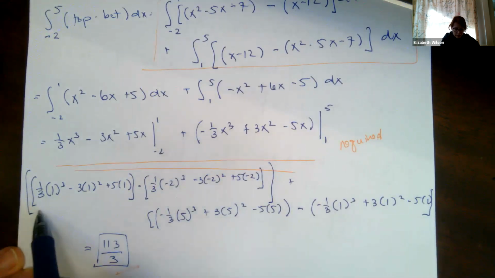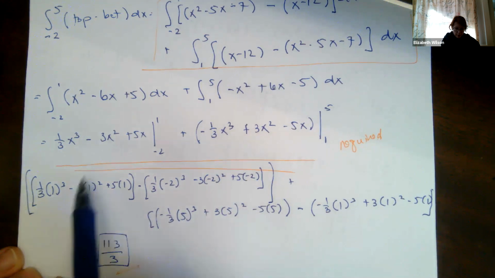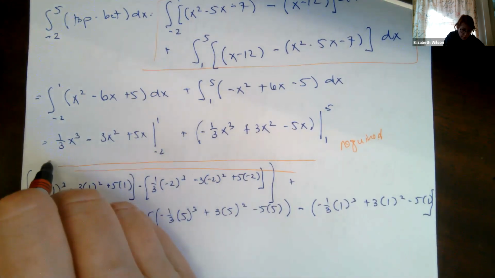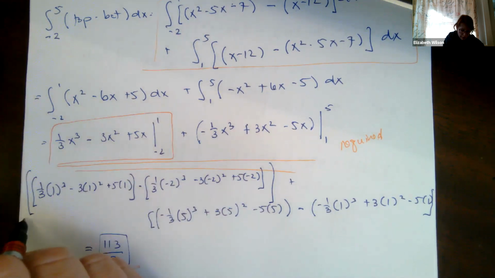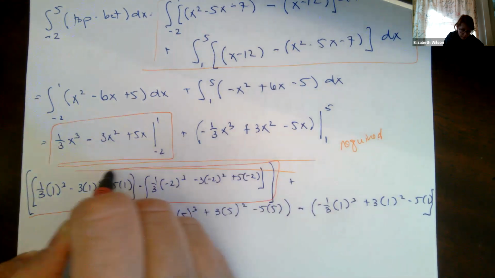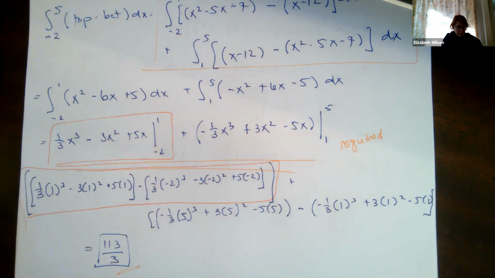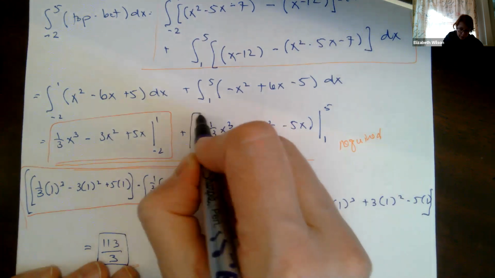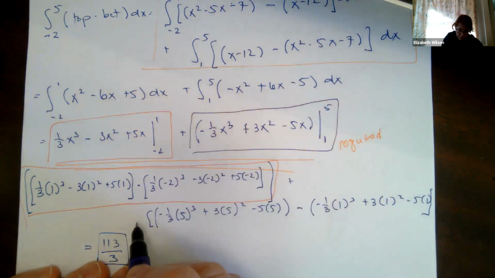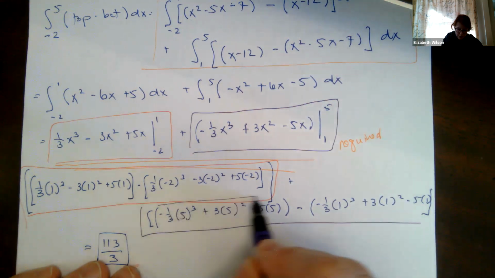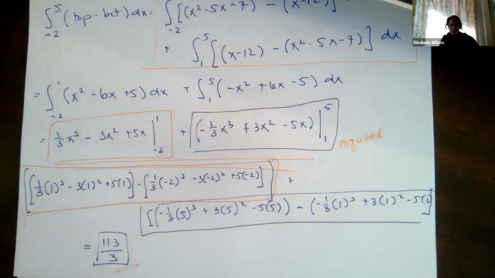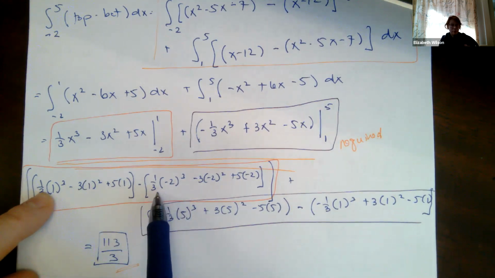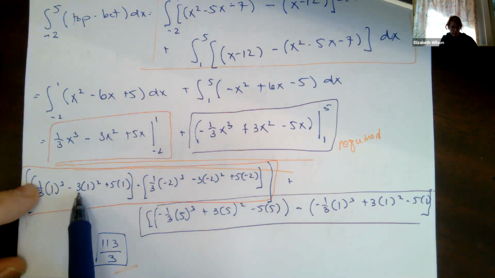And then I plug it in. This is evaluating. I'll circle it right here. If I take this bit and I evaluate it, I'm going to get this bit right here. Plus, see there's a plus, this bit, and I evaluate it, I'm going to get it right here. So it looks like this minus that, but that's just our fundamental theorem of calculus, where I go capital F of b minus capital F of a.